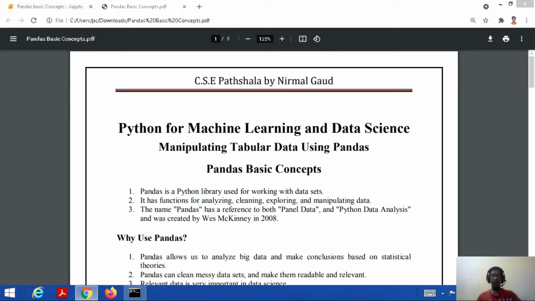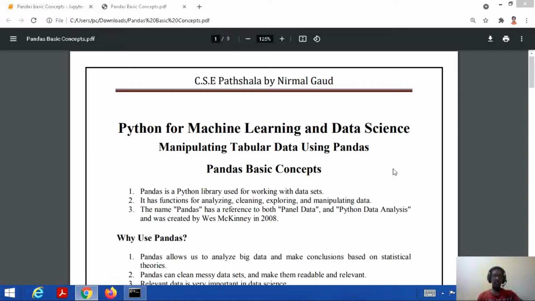We were studying about Python for machine learning and data science, and in this tutorial we will study about Pandas basic concepts. Pandas is a Python library that is used for working with data sets, and it has predefined functions that are used for analyzing, cleaning, exploring and manipulating data. The name Pandas has a reference to both panel data and Python data analysis, and it was created by Wes McKinney in 2008. So this is a general introduction of Pandas. We have seen this in the previous tutorial also.